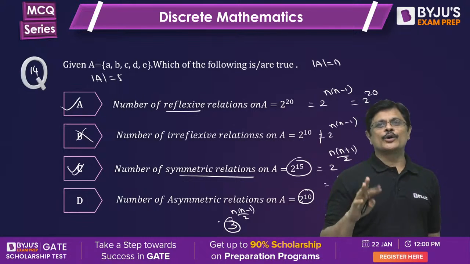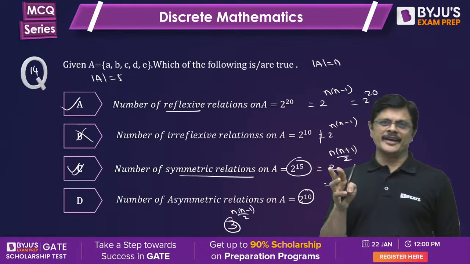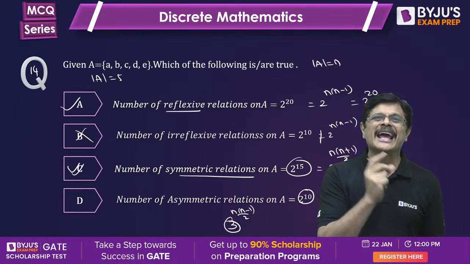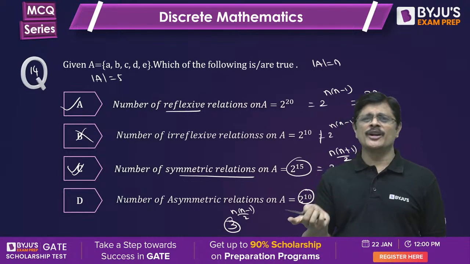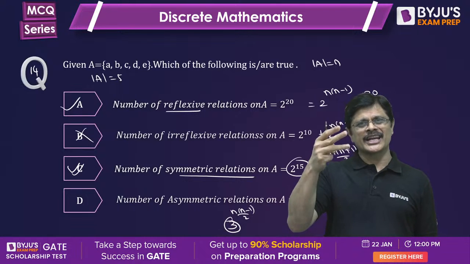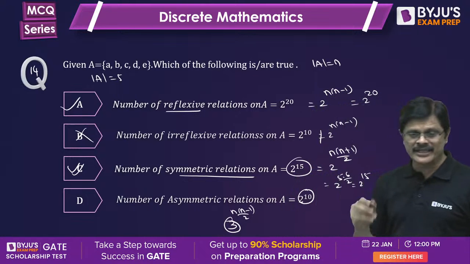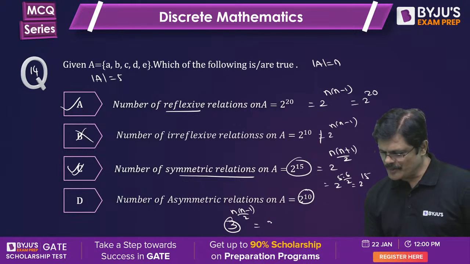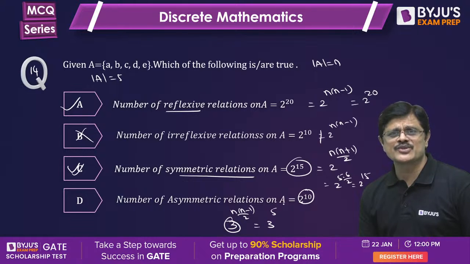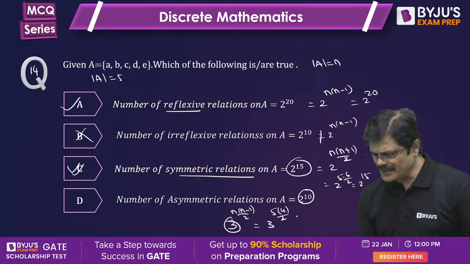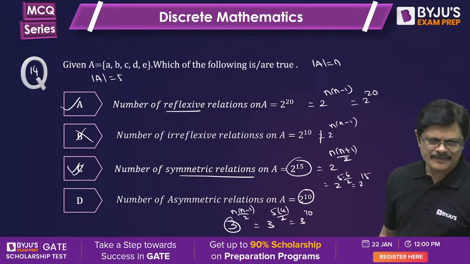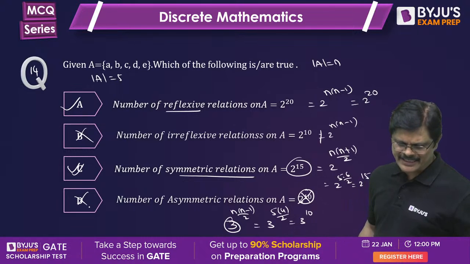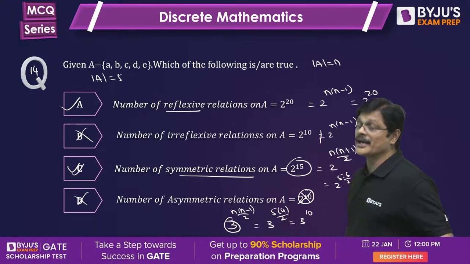Because out of 2 elements when you are considering, both present is not favorable for asymmetry. Both absent is favorable, and any one present is also favorable. So 3 cases are favorable for asymmetry, because of that it is 3 power. So 3 power 5 into 4 by 2, that is nothing but 3 power 10, my dear friends. Since 2 power 10 is given, it is the wrong answer. A and C are correct options.